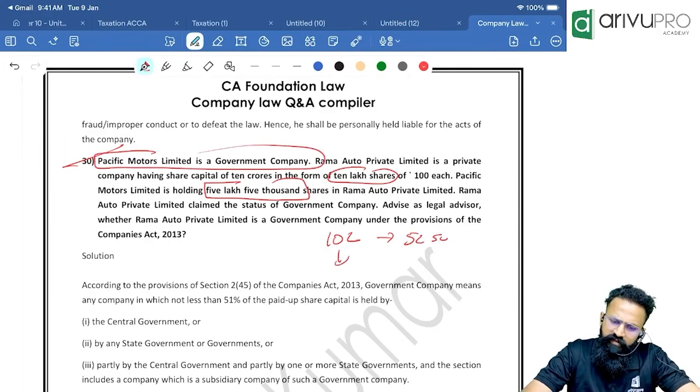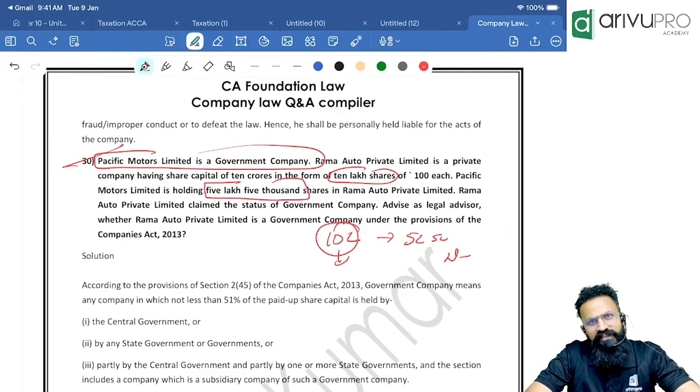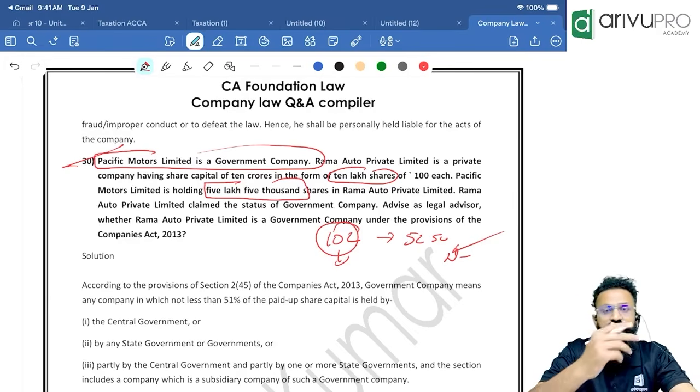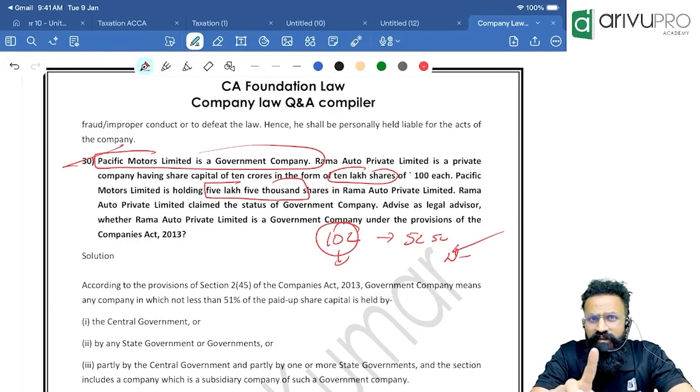So a subsidiary of a government company will be a deemed subsidiary company. More than 1/2 you need to hold. So 5 lakh 5,000 shares is also more than 1/2. Now because it is a subsidiary of a government company, it will be a deemed government company. So here only I am telling you, do not get confused. I hope you guys got clarity on that.